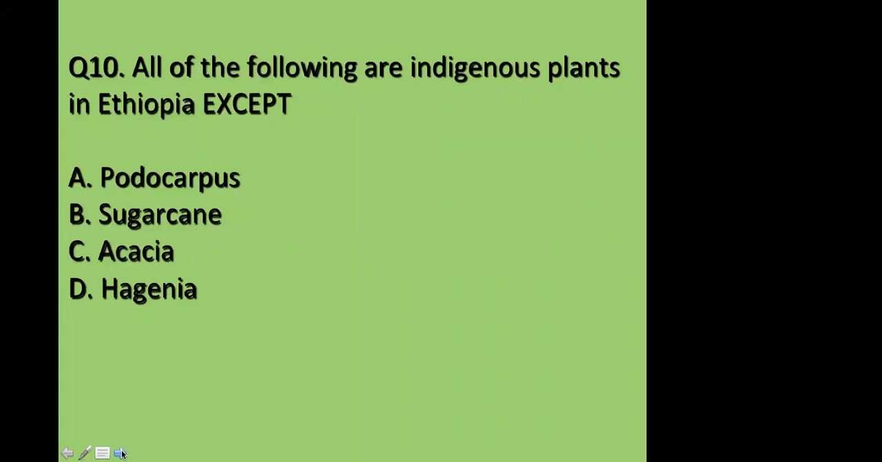So I think all have given the answer for this question. Okay, Nati, what is your answer? I say it's C, acacia. Okay. And what about Mahi? Mahi, what's your answer?